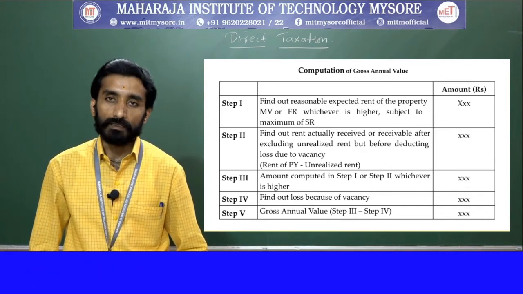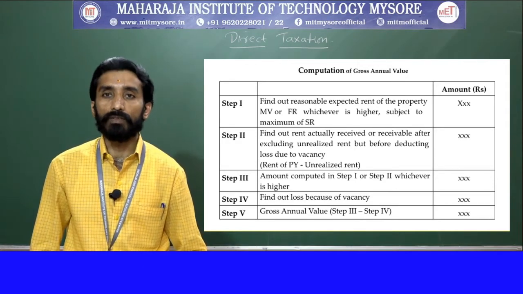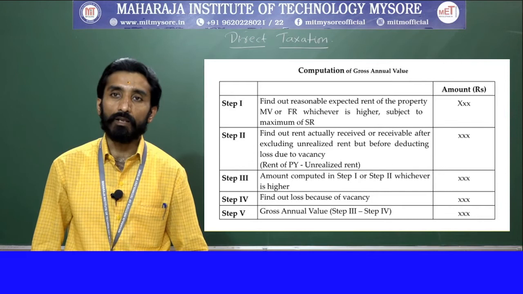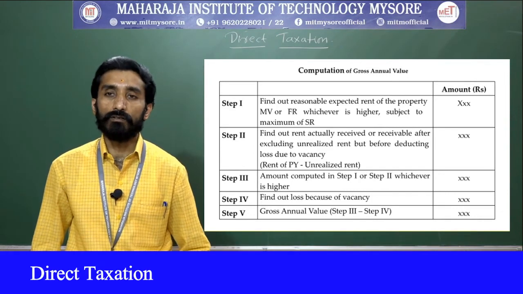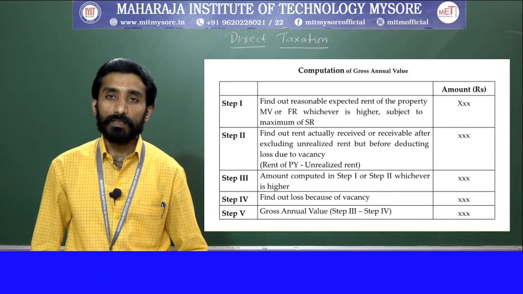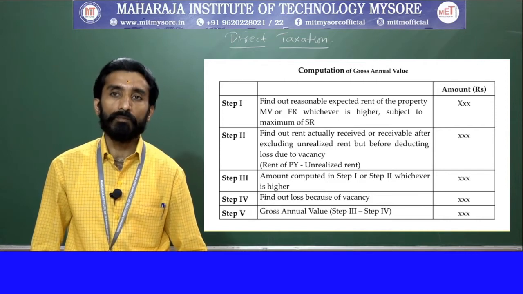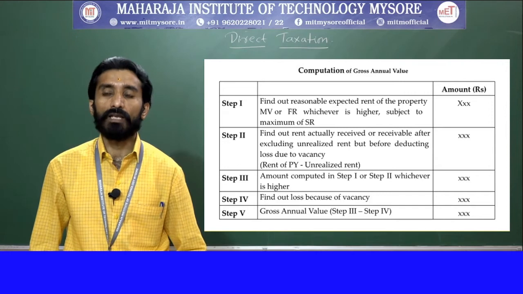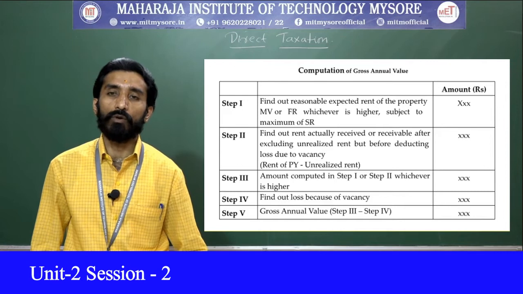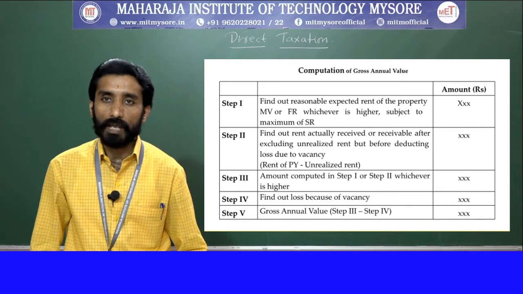Next thing is fair rent. What do you mean by fair rent? Fair rent will be determined on the basis of similar properties in that particular area or in a similar locality. Next thing is standard rent. Under the Rent Control Act, standard rent will be fixed, saying the minimum rent is this much and the maximum rent is this much. Legally, this is the maximum amount a landlord can recover under the Rent Control Act.